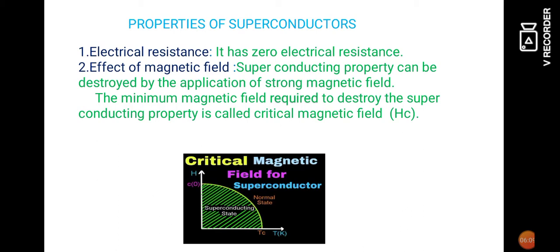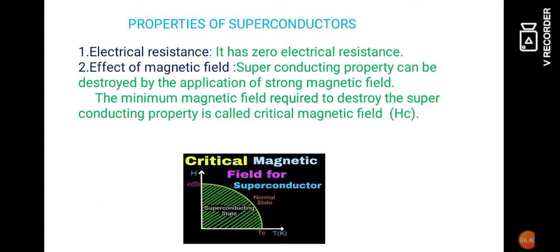Transition temperature or critical temperature is nothing but the temperature at which the superconducting materials change into normal conductors. Otherwise, we can say the temperature at which the normal conducting material changes into the superconducting material. That's why this temperature is called the critical temperature.